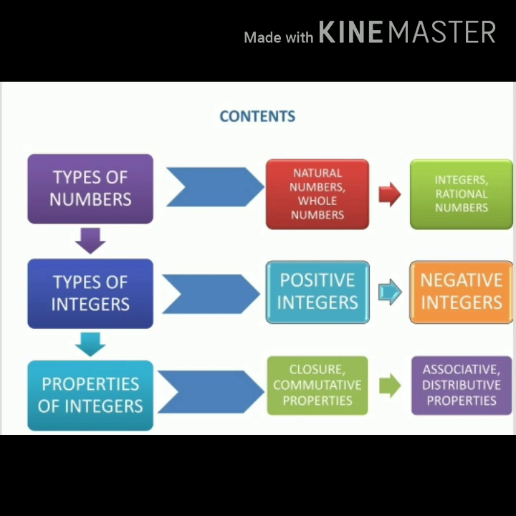Next content is types of integers. In types of integers, we will learn positive integers and negative integers. Next content is properties of integers. In properties of integers, we will learn 4 properties. They are closure, commutative, associative, distributive.